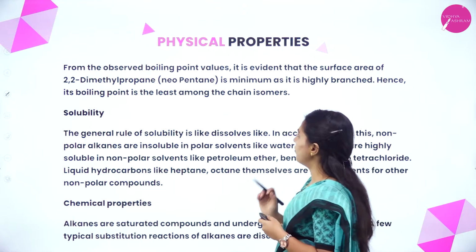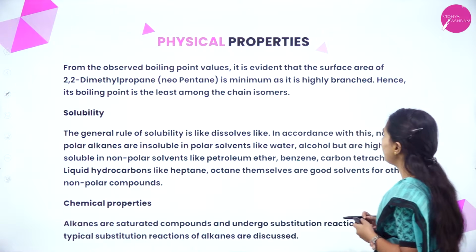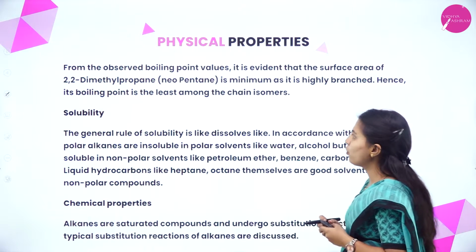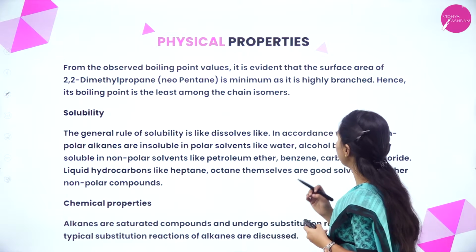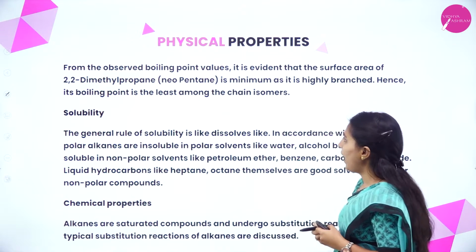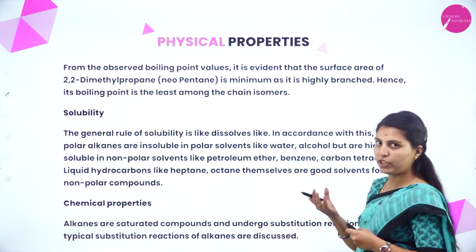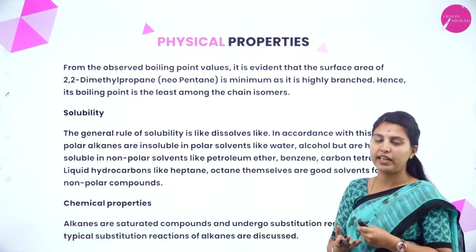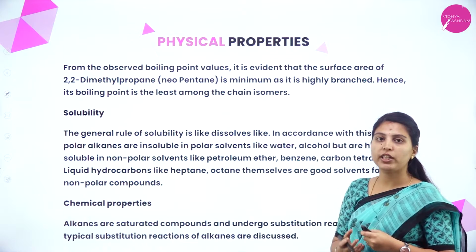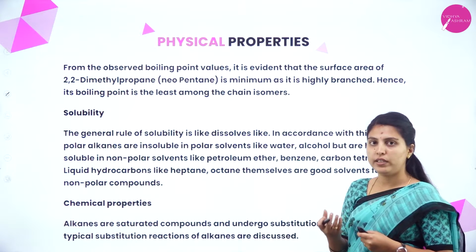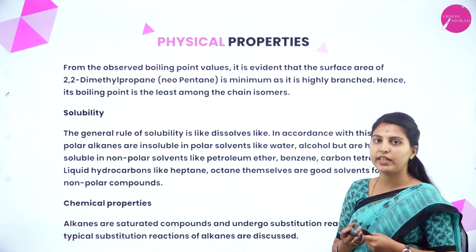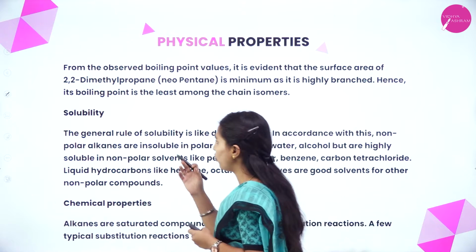From the observed boiling point values, it is evident that the surface area of 2,2-dimethylpropane is minimum as it's highly branched. Hence, its boiling point is the least among the chain isomers. That's what I told. In neopentane, surface area is less. That's why intermolecular interaction is less, and the boiling point is also decreased. Next, we'll see the solubility.